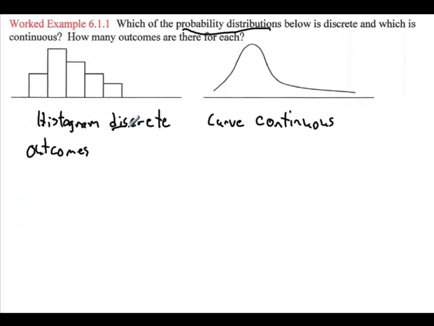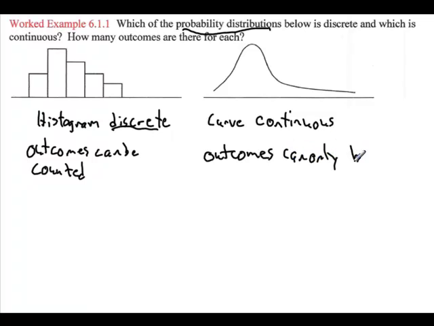What we can say is that the outcomes here, because it's discrete, can be counted. Whereas the outcomes here cannot be counted. They can only be measured. Outcomes for any continuous probability distribution can only be measured.